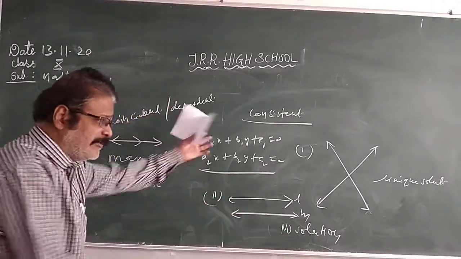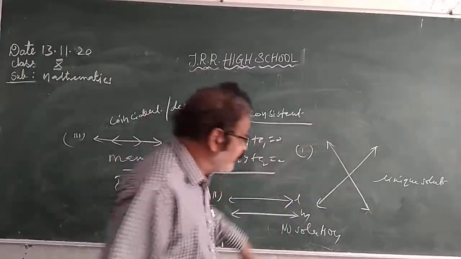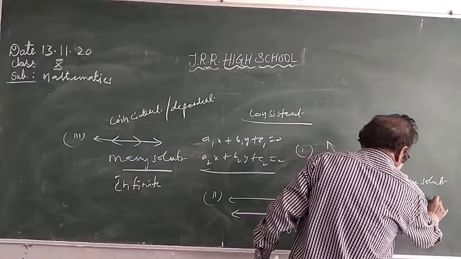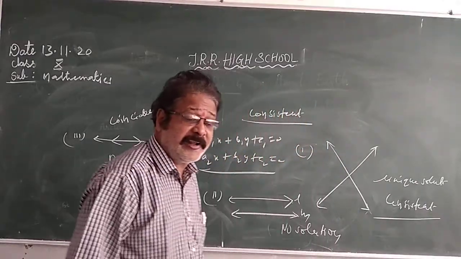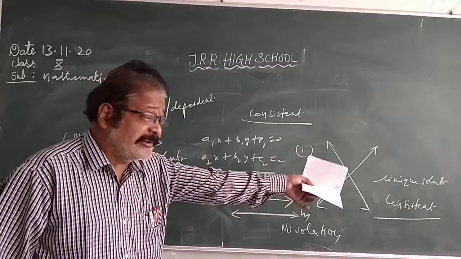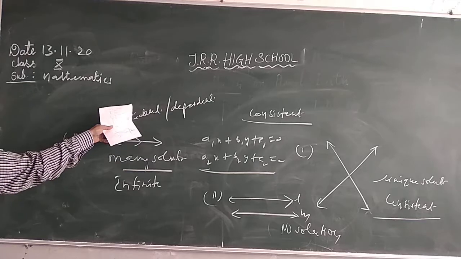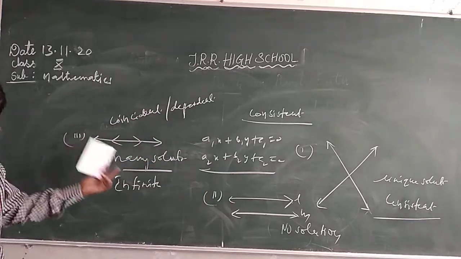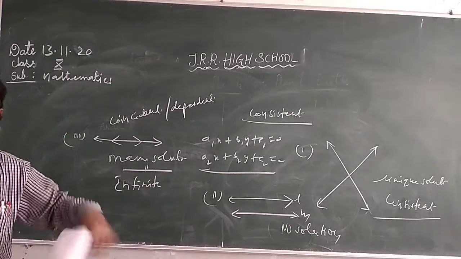So we have some conditions. Graphically, if the two lines are intersecting, yes, they have a solution, and when they have a solution we call them consistent. How can you say that they are consistent or inconsistent? If they have a solution, they are consistent. Intersecting lines and coincident lines are consistent. Why? They have a solution. Intersecting means unique, so only one solution. Coincident means many solutions.